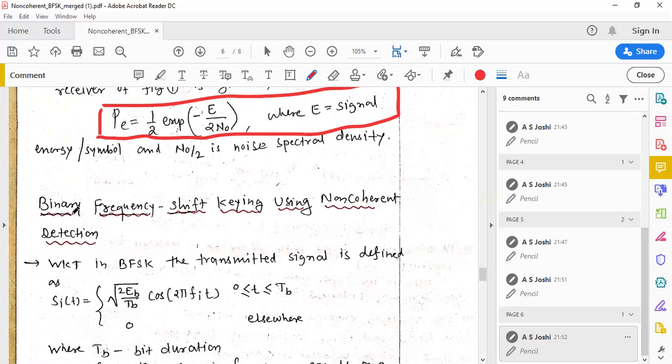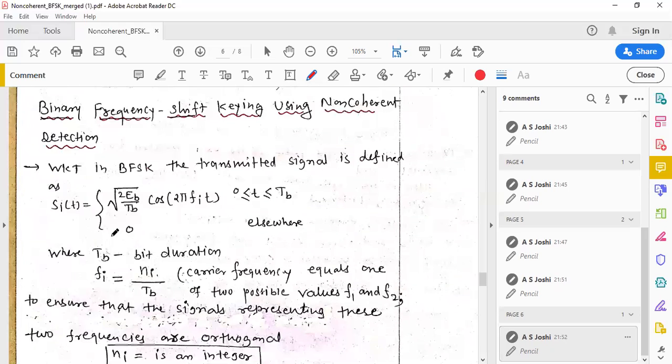Now let us study in detail binary frequency shift keying using non-coherent detection, a non-coherent digital modulation technique. We know that in binary frequency shift keying, the transmitted signal is defined as s_i(t) = square root of 2 E_B by T_B cos(2 pi f_i t), where the range of t is 0 to T_B, T_B being the bit duration or symbol duration. The value of the transmitted signal s_i(t) is 0 outside this interval.